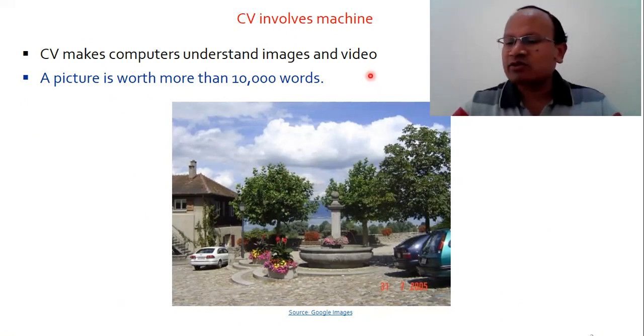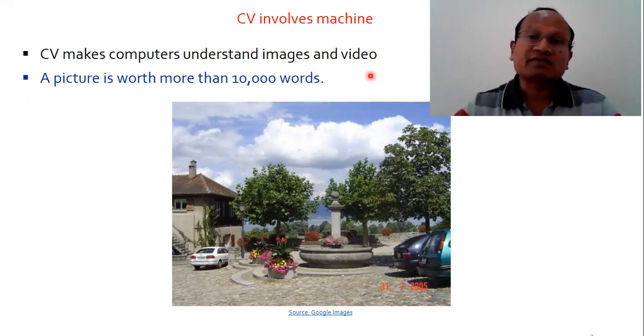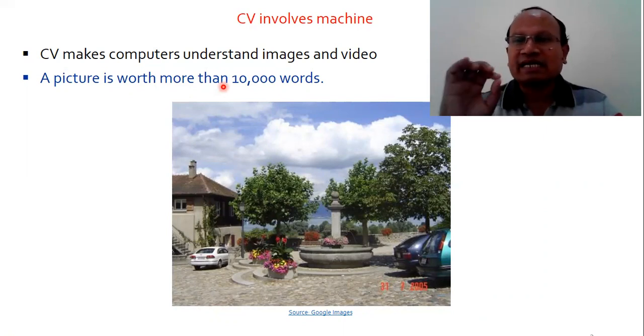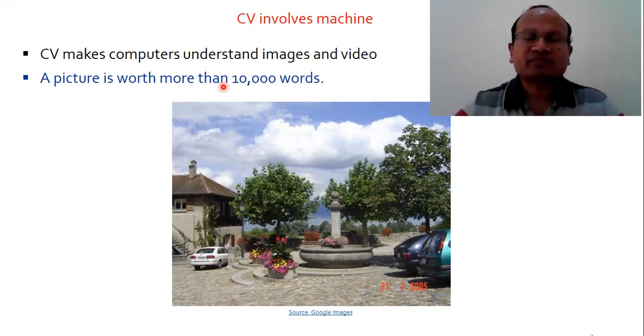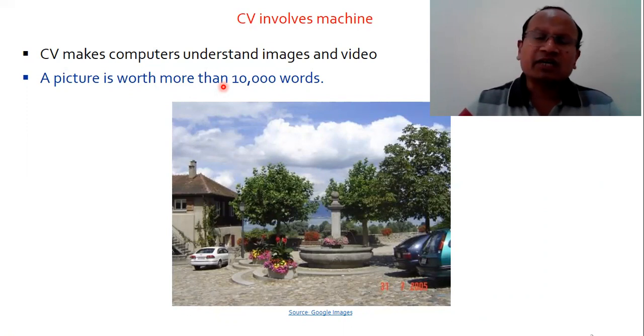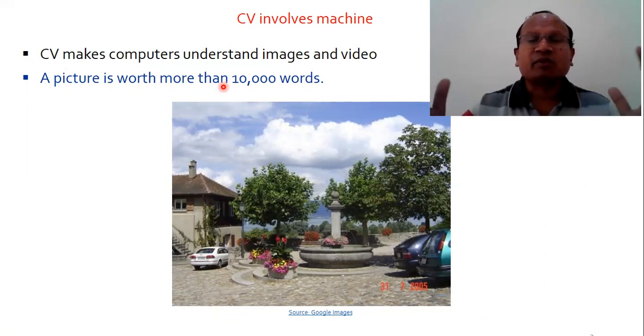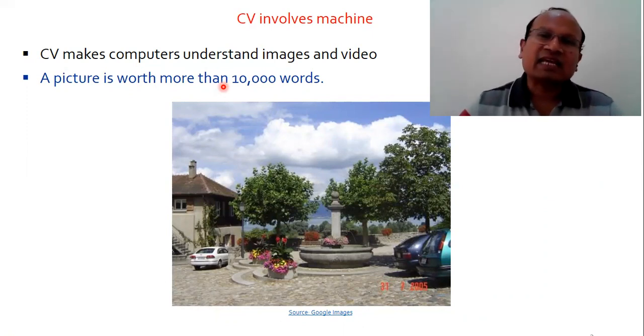Why are images and videos interpreted, and how does computer vision benefit us? We know there is a popular statement: a picture is worth more than 10,000 words. Rather than reading or writing hundreds or thousands of sentences, we can just produce an image that can carry a huge amount of information.